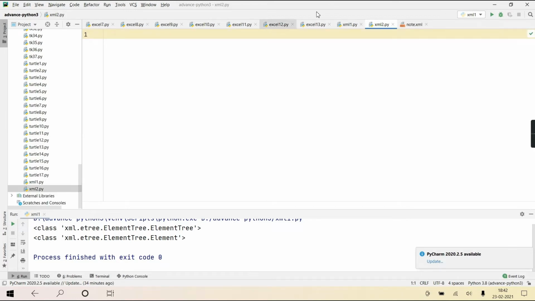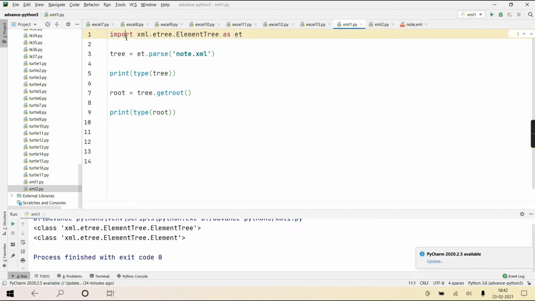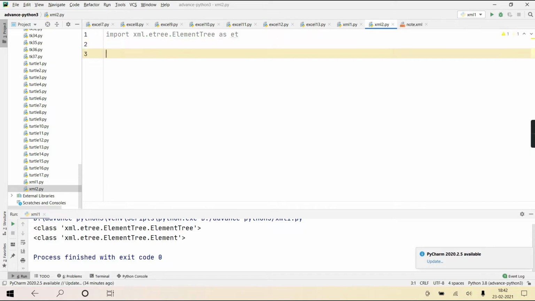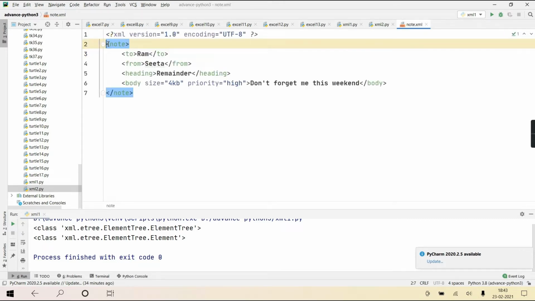Okay, I'll create another XML. First line I'll copy as it is. So in that case you don't have to write getroot. Why? Because it's already going to return you an object of Element which is representing the root element. Okay, see, this is your XML, but that XML is not in a file, it is in a string.